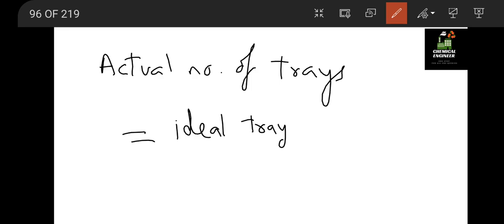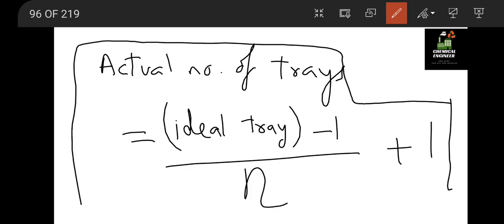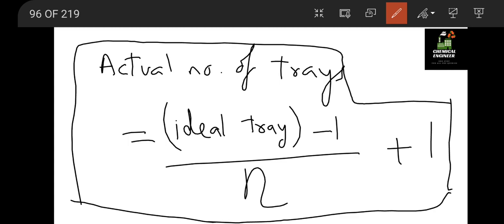Okay, so for distillation we have another equation, that is for actual number of trays. So actual number of trays can be calculated as ideal trays, which we calculate using McCabe-Thiele or other method, ideal tray minus 1, divided by efficiency of a distillation, plus 1. So this plus 1 is for the reboiler or the partial condenser. Okay, so directly apply this equation, you will get the actual number of trays in distillation. Efficiency of the column, this value remains between 0.5 to 0.7.